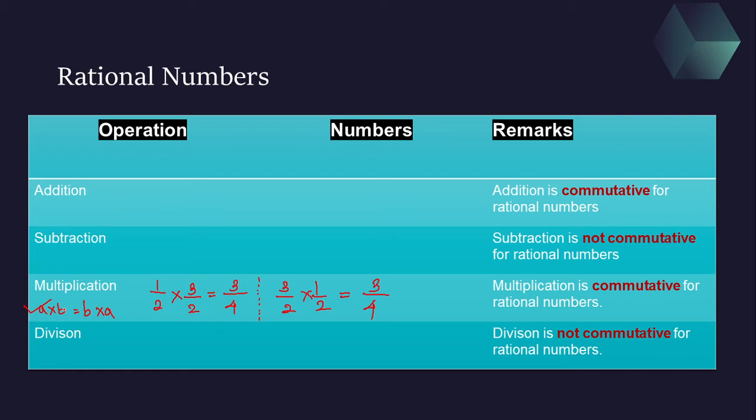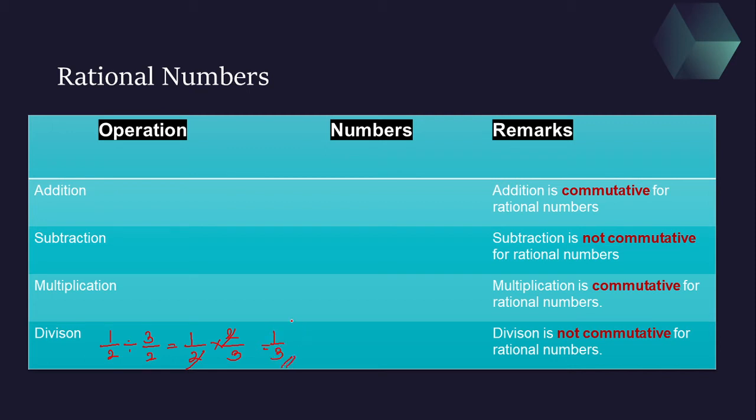Then let's talk about division. Now children, again what do you want to prove over here? A divided by B is going to be the same as B divided by A. So let's do this also. I am taking an example of half divided by 3 by 2. Children, you can take any example. You are free to take random numbers and try it. Now see, this will become half into 2 upon 3. The 2 is gone. Again, you are getting 1 upon 3.